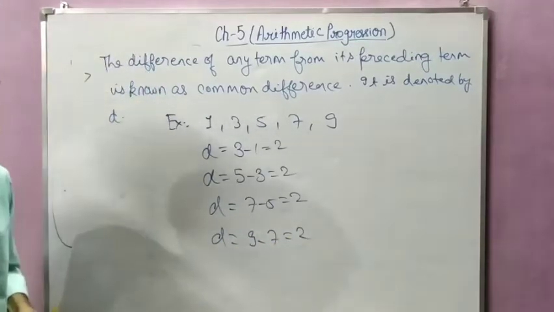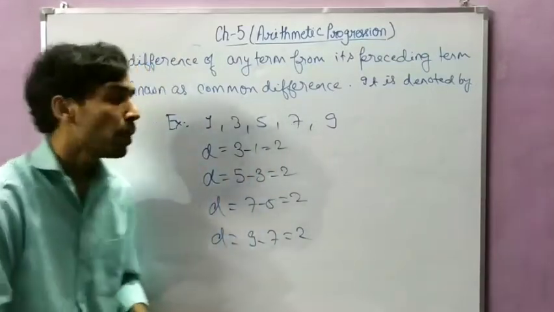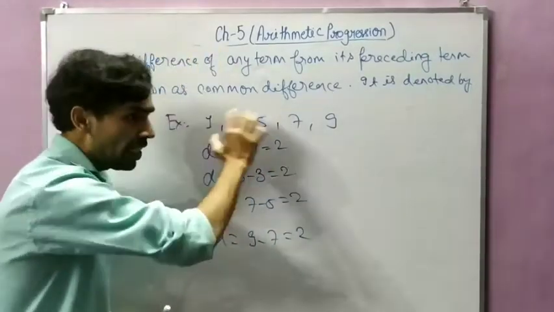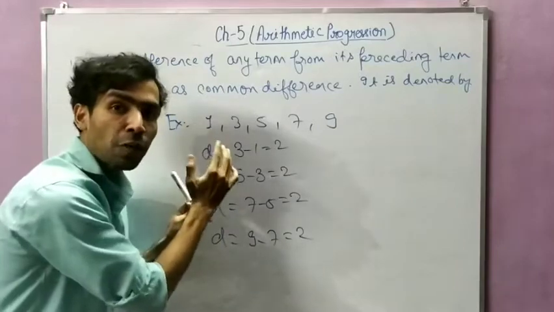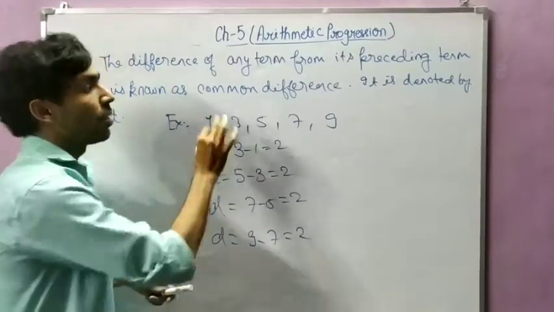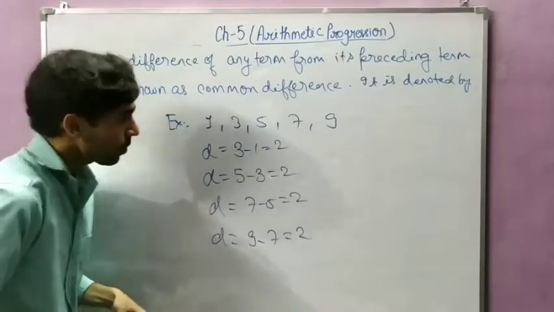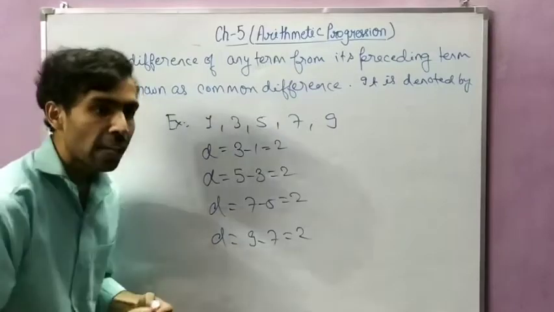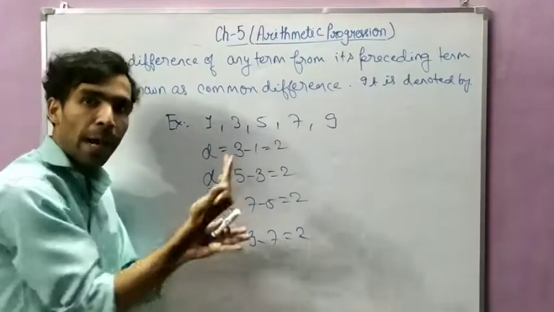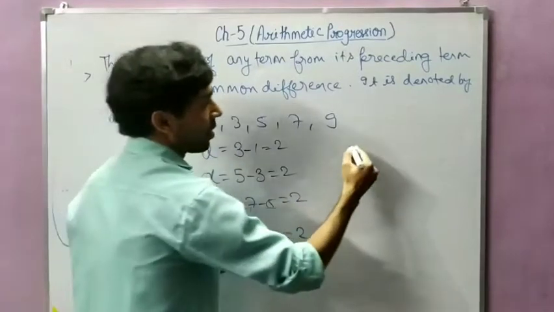This difference is known as common difference because in each case whatever value of difference we are getting, that is the same. That's why this is known as common difference. And difference is always calculated by any term minus previous term. Remember this point. You cannot write like 1 minus 3.